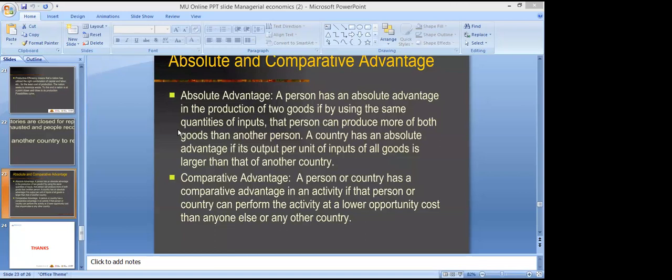But it has an absolute disadvantage in capital intensive technology, right? India has an absolute advantage in labor intensive goods because it can produce more goods by using labor intensive technology. When we compare it with America, America can produce more capital intensive goods with the same amount of inputs in comparison to India, right?